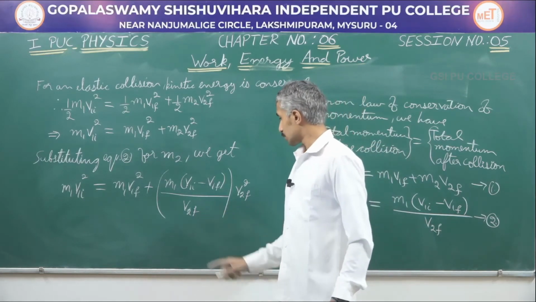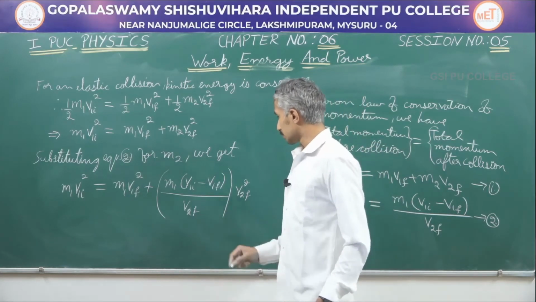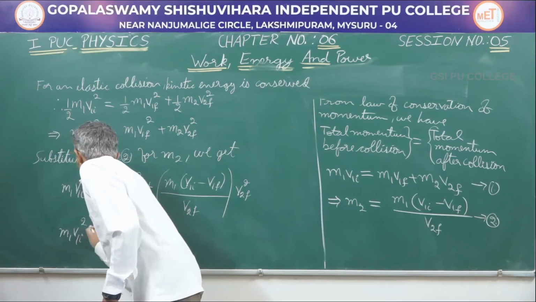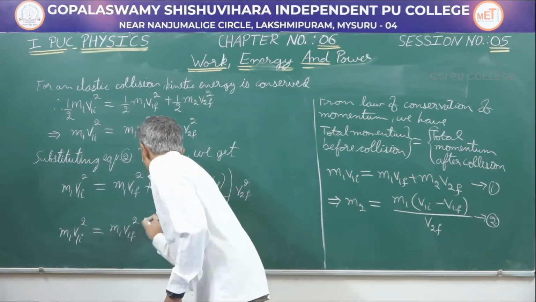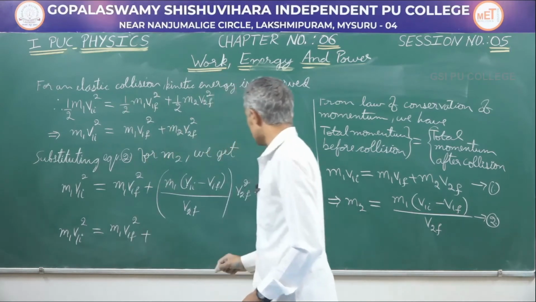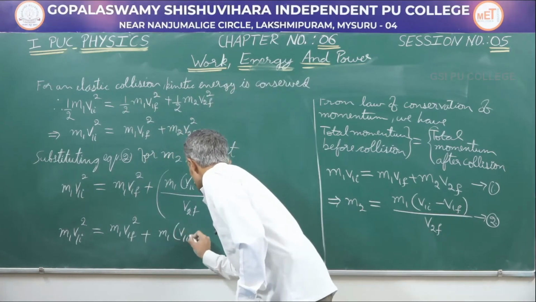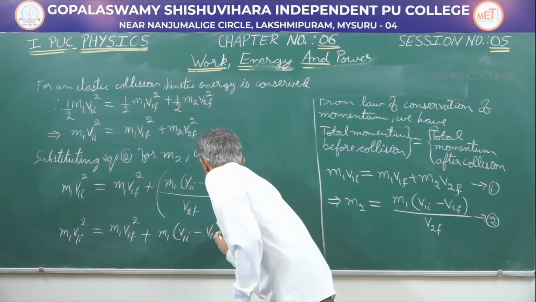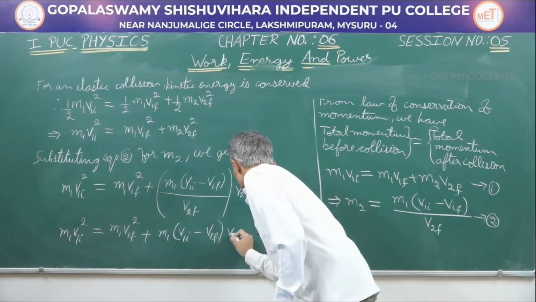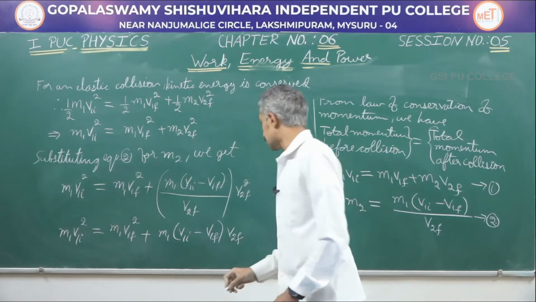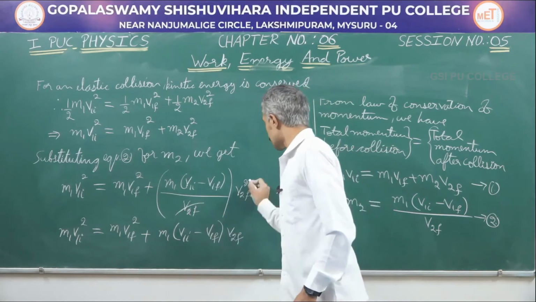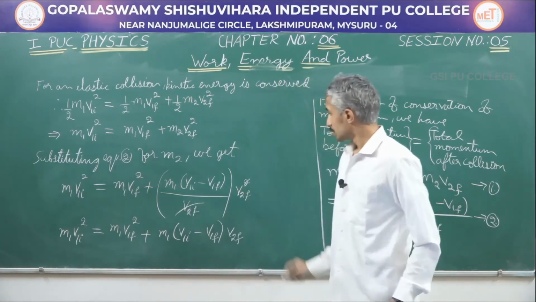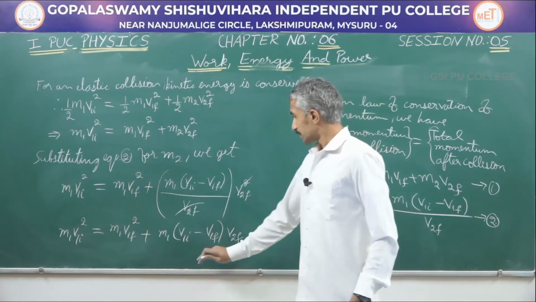So I can take off one v2f in the denominator and I will get m1 v1i square equal to m1 v1f square plus m1 into (v1i minus v1f) into v2f. Here I have taken off the square. Let me rearrange this.